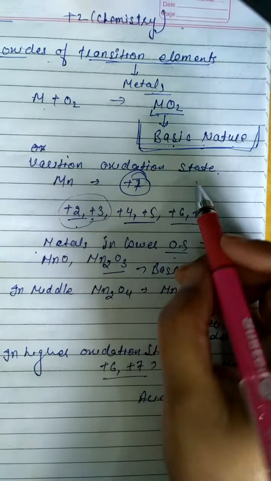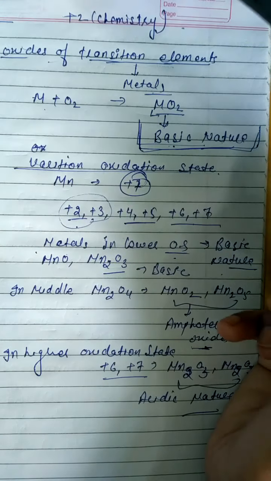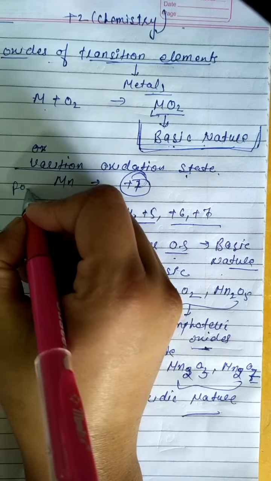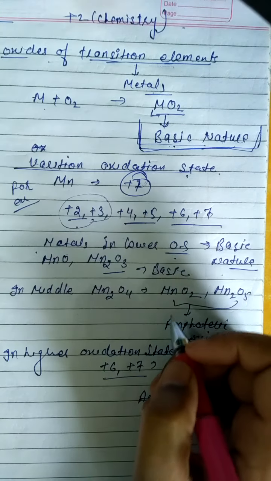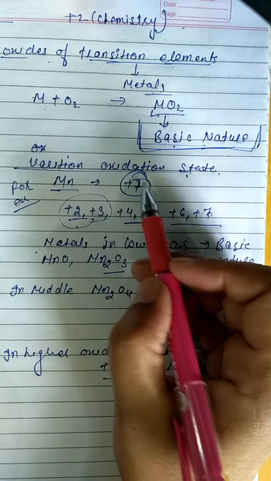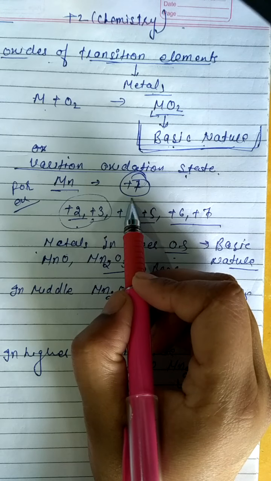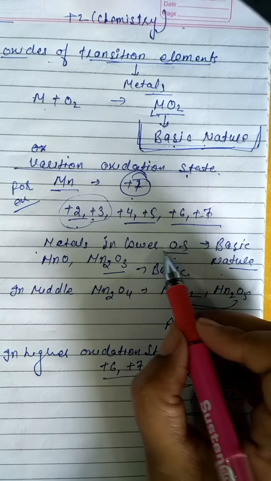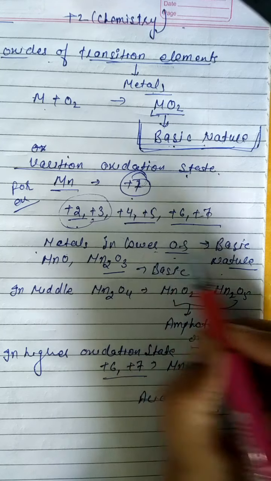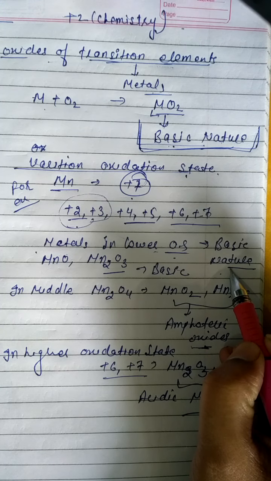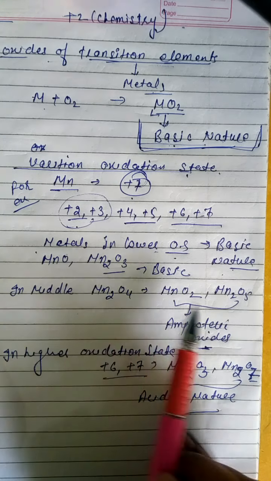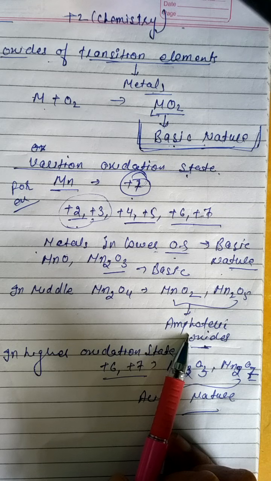But in the case of transition elements, they show variable oxidation states. Taking the example of manganese, the symbol is Mn. It shows oxidation states from +2 to +7. In a lower oxidation state, the metal oxides are basic in nature. In a middle oxidation state, they show amphoteric oxides.